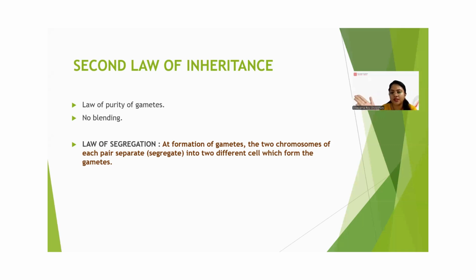This will separate into two different cells, right? And this will then fuse to form gametes. This is the second law of inheritance, which is known as law of segregation. Basically, these are the two laws which were proposed by Mendel from his monohybrid cross on Pisum sativum or pea plant. Okay.